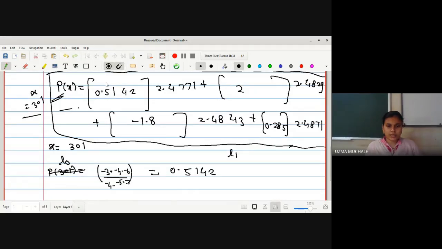And what is the answer of this equation? And simply substituted the L0, L1, L2, L3.